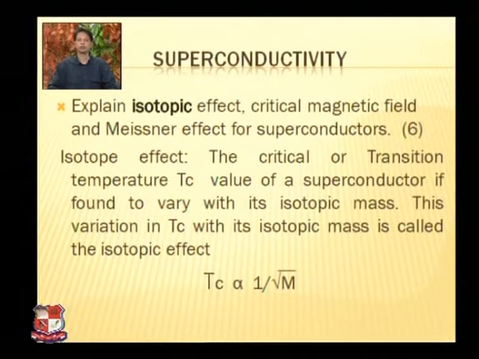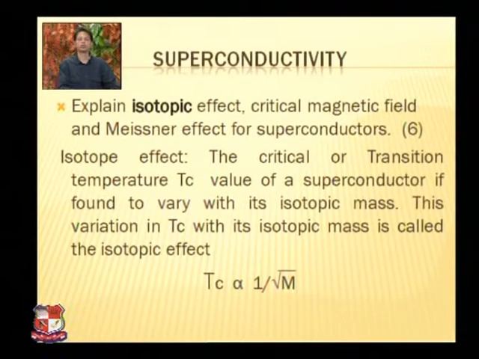That means when there is a variation in isotopic mass, there will be a variation in the critical or transition temperature of the superconductor. You can vary the critical temperature by varying the isotopic mass of that material. So this was the definition and equation needed to be written in your answer sheet.